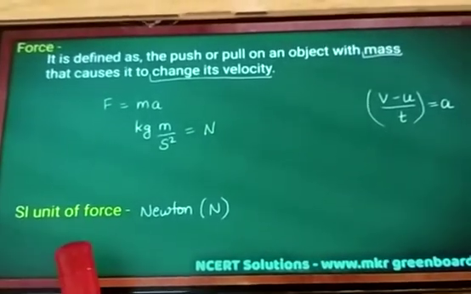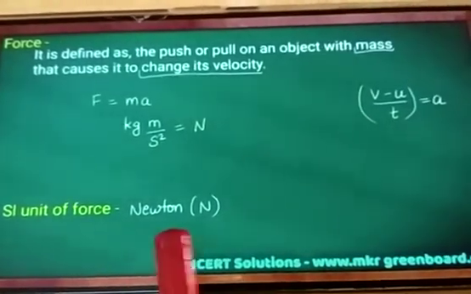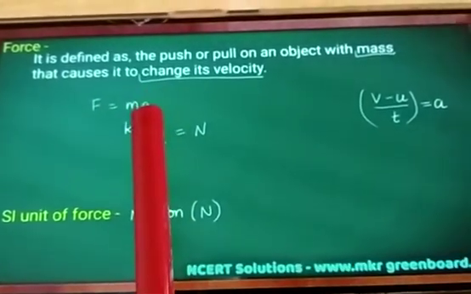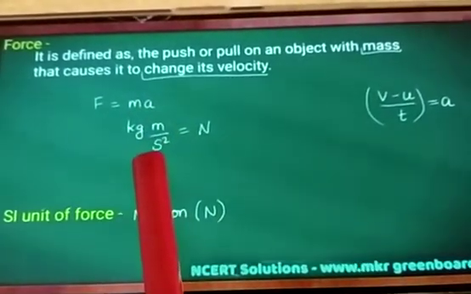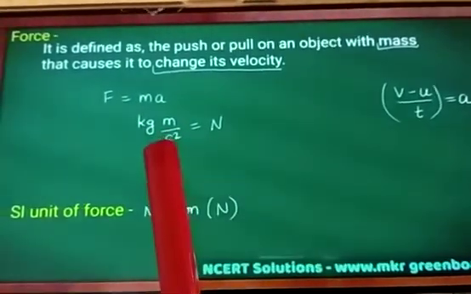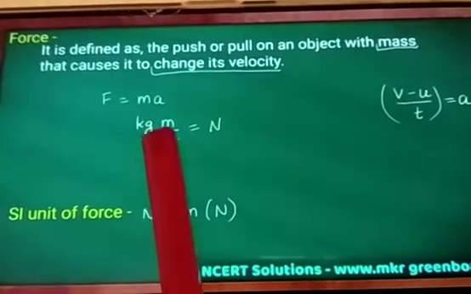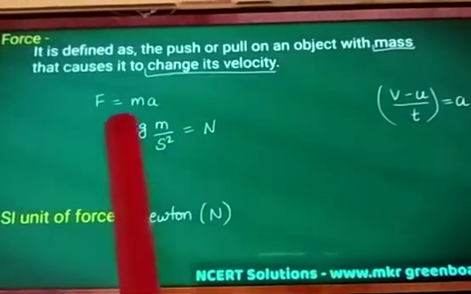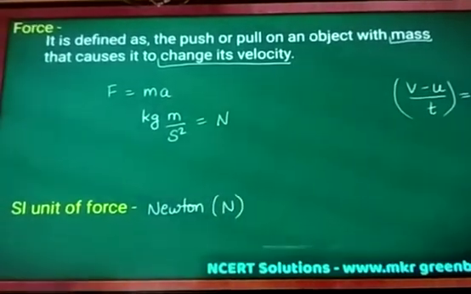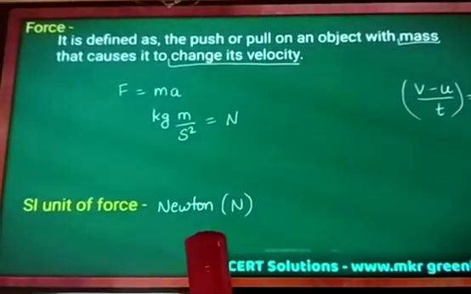The SI unit of force is the Newton. Here mass is in kg and acceleration is in meters per second squared, since the change is in meters and the time is in seconds. So the total unit is given as Newton. Therefore, the SI unit of force is the Newton.